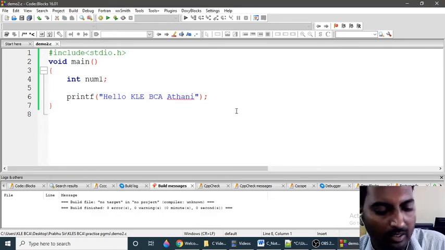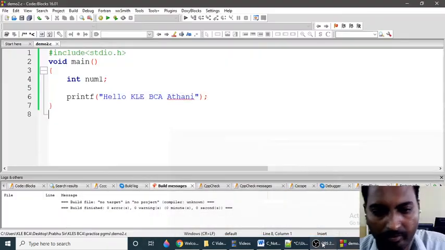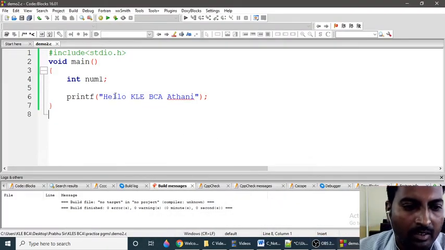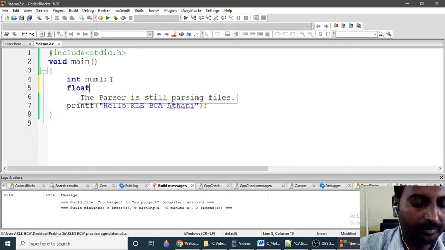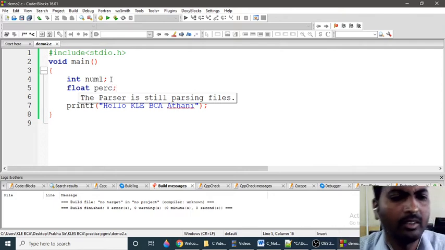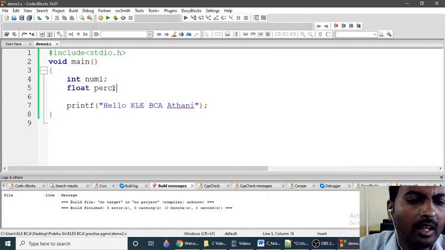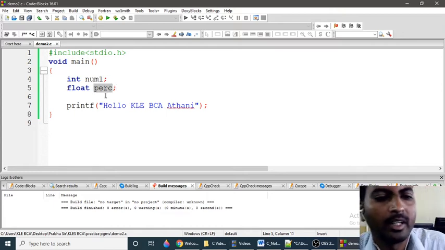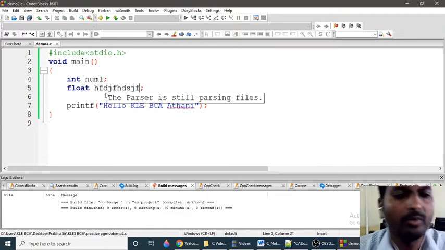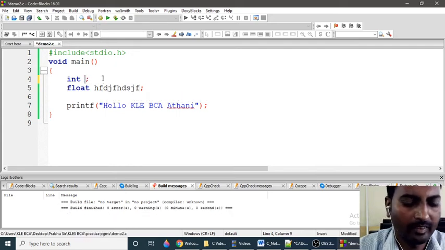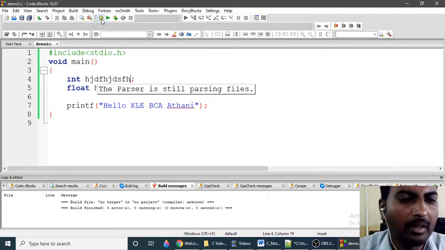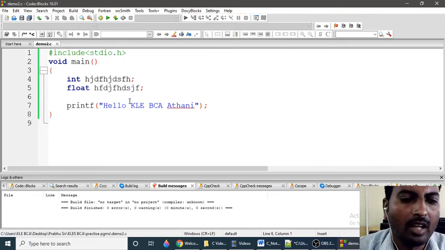Okay, so now one more example. I am declaring an int variable. Now I will declare a float, PERC for percentage, or whatever name you can give. It is not mandatory that you also need to give PERC. Any name you can give. This is also valid. So compile it, I will not get any error. Here also any name I can give. Compile it, I will not get any error because I am following the rules.